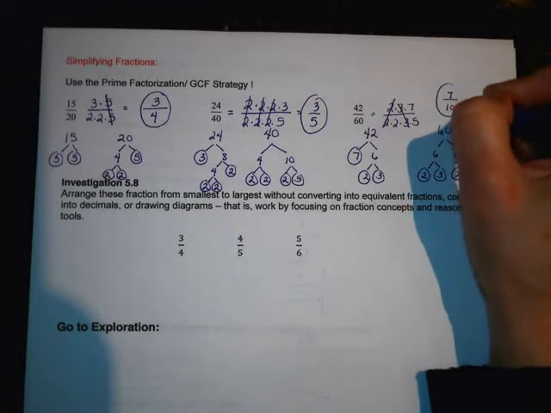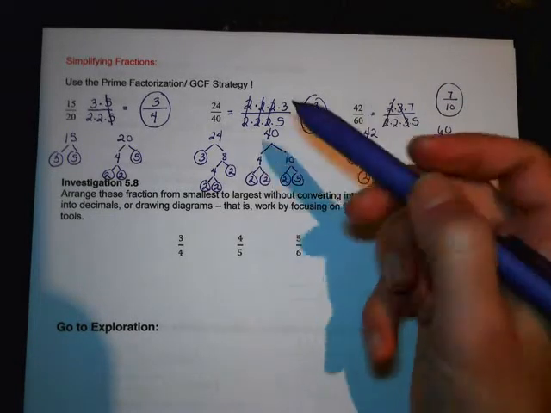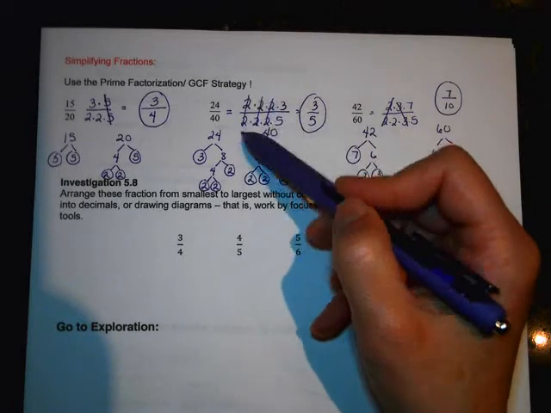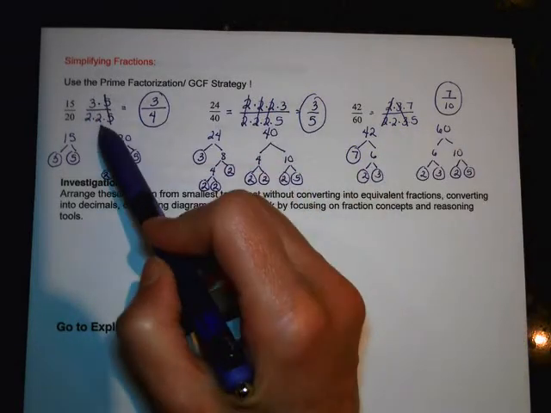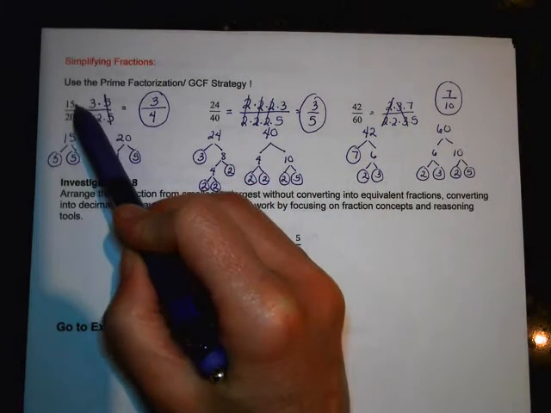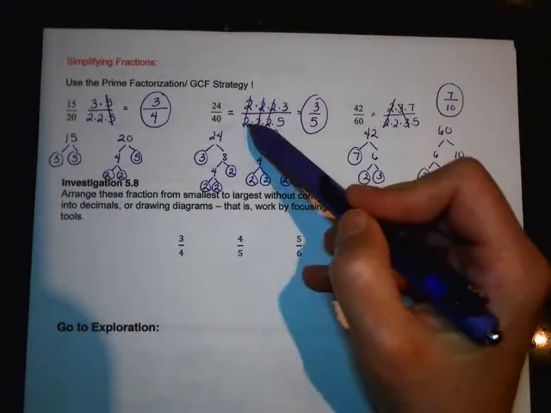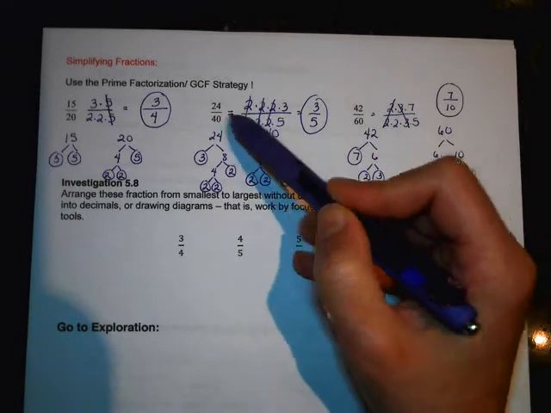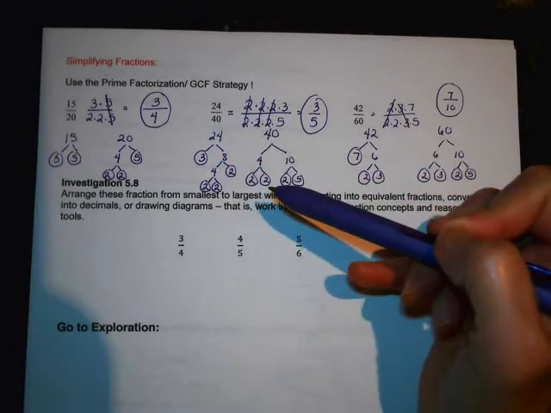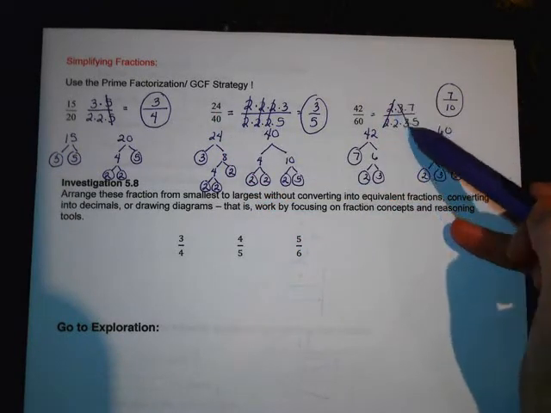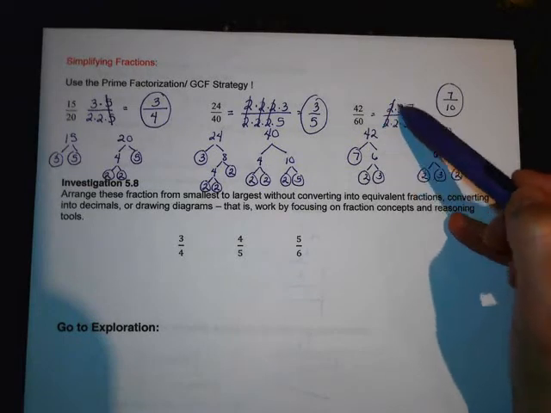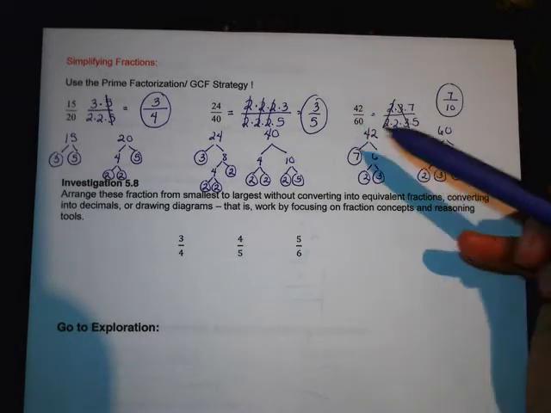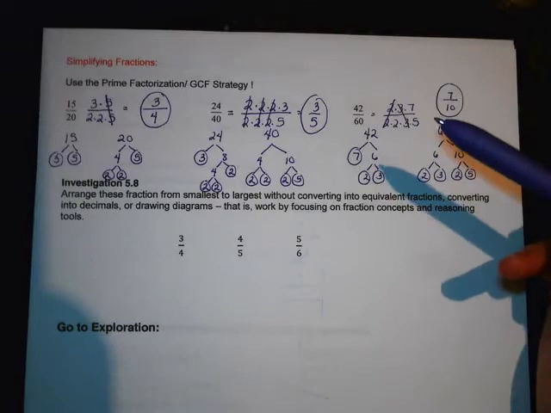And here's the other thing. The numbers that you cancel, that's the greatest common factor. So 5's the greatest common factor between 10 and 20. 2 times 2 times 2 is 8. So 8's the greatest common factor between 24 and 40. And it looks like 6 must be the greatest common factor, because that's what I canceled out, between 42 and 60.